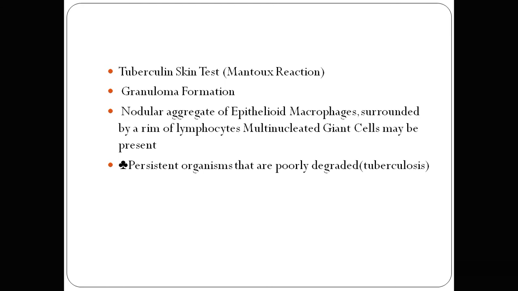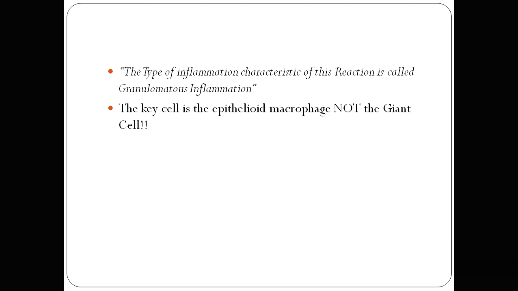So an example is the tuberculin skin test, the Mantoux test or the Mantoux reaction. Granuloma formation is a prime example of the delayed type of reaction, or the type 4 hypersensitivity reaction. What is a granuloma? A granuloma is a nodular aggregate of epithelioid macrophages surrounded by a ring of lymphocytes and multinucleated giant cells. So the type of inflammation characteristic of this reaction is called granulomatous inflammation.